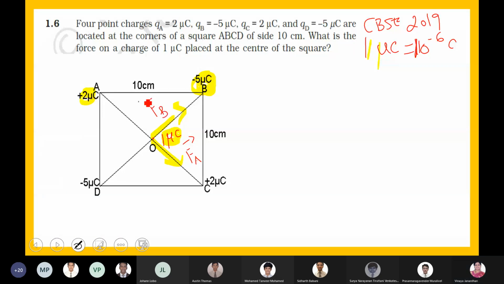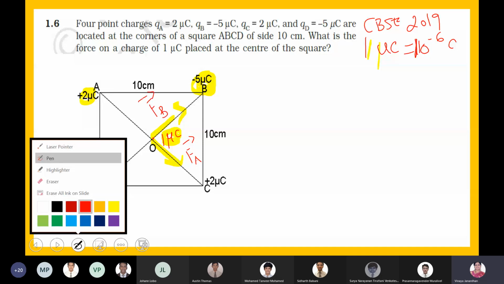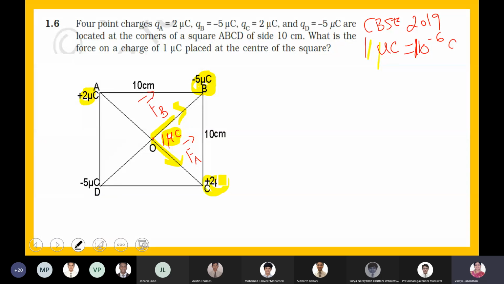Now let me take the charge which is located at point C. This is going to apply a force on the charge placed at point O. Is this a repulsive force or an attractive force? It's repulsive. So this force FC will act as FC vector.